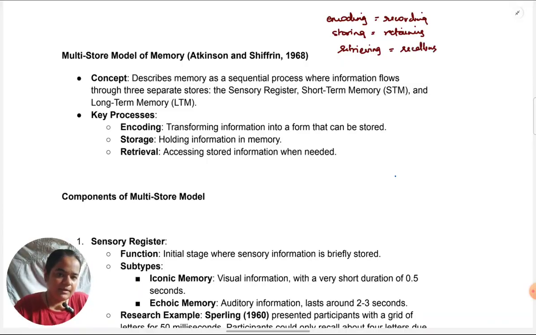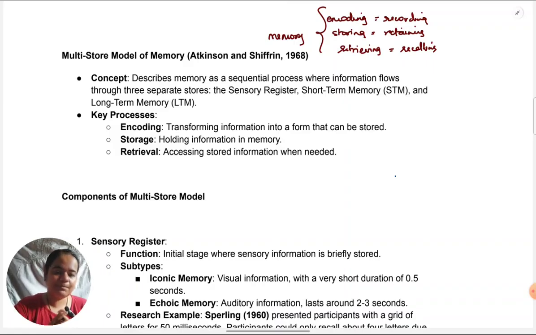So all these three processes taken together collectively are called memory. Now by the definition only, you can see that it is quite a complex concept. It definitely requires explanation. So when the concept is so complex but so vital to cognitive psychology, we would want to know how and why it works.